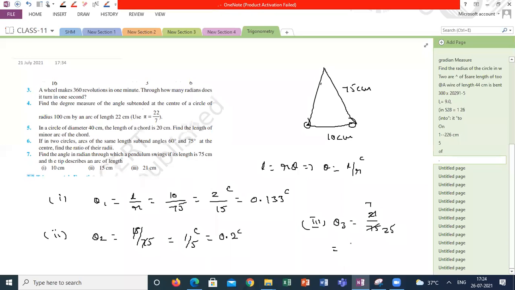Yes, sir. 7 by 25 radians, or how much approximately? Sir, 0.3. Is it 0.3? Because it comes 0.2, 0.28, sir. So it is 0.3, rounding off. 0.28 radians or 0.3 radians.